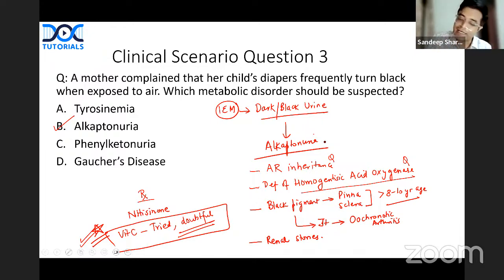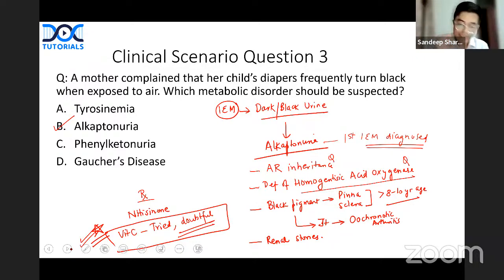And last point, alkaptonuria was the first inborn error of metabolism which was diagnosed. It is an old MCQ. When I was a student like you, this question used to come. So the first IEM to be diagnosed was alkaptonuria, right? So these are the points related to this clinical scenario. So remember, IEM with dark urine, alkaptonuria.